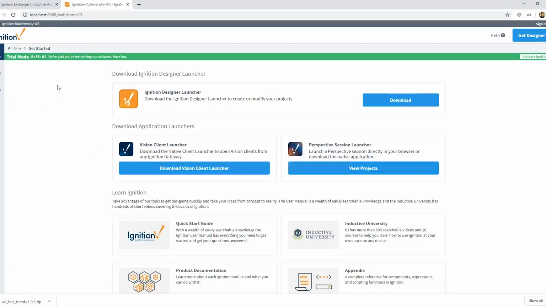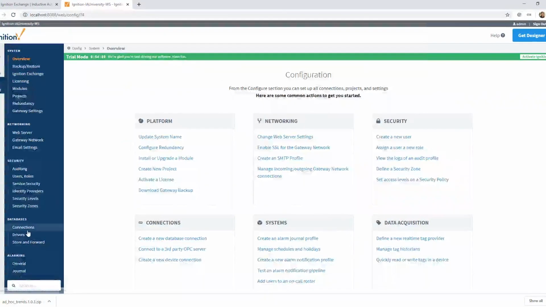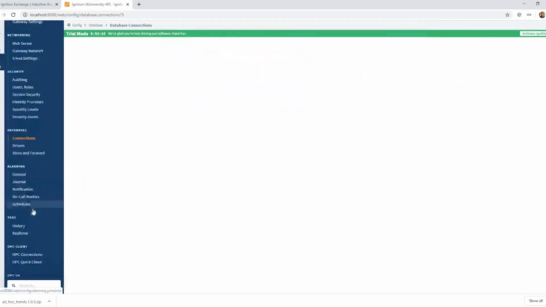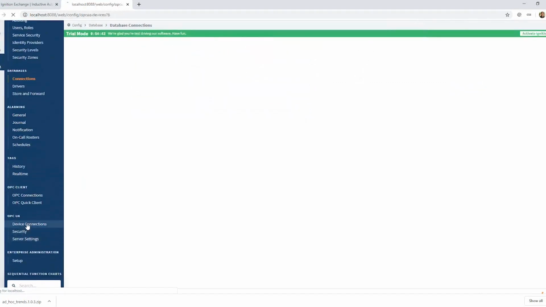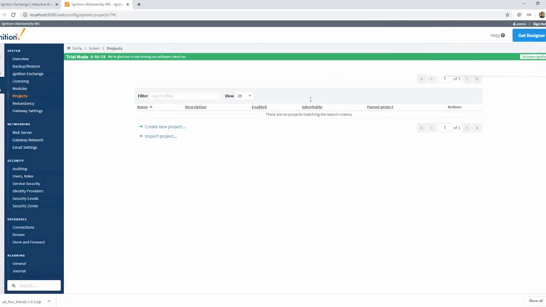So I have Ignition installed, just running in trial mode right here. I installed this last night. There's not much on this gateway right now, but I'll show you what I did. No smoke and mirrors here, but I have a database connected, MySQL, and I've connected up to two simulators. I just have our generic sim and our dairy demo sim. These could be live PLCs, doesn't really matter. I created some tags in the system and set up some alarms and some history on those tags. But as far as projects on my gateway, no projects. So we're starting from scratch as far as visualization is concerned.